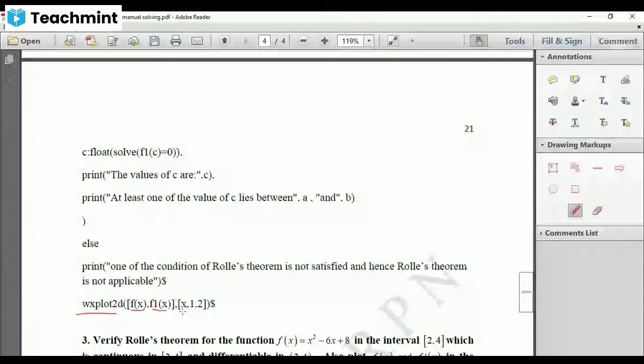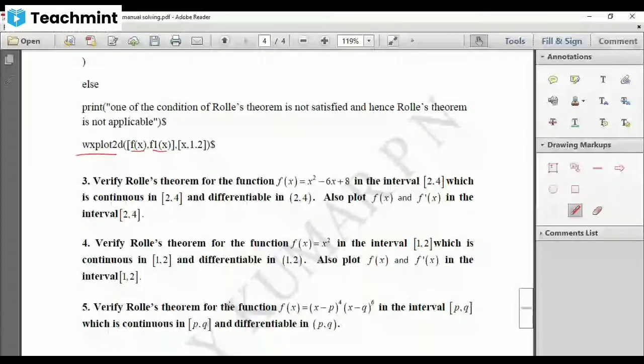So this is how you have to write the program, and also you have to solve manually to verify Rolle's theorem. I've given 3 problems, and all 3 are polynomials. You work them out and write them as an assignment.